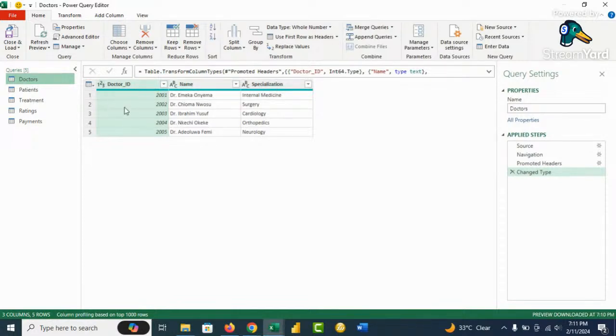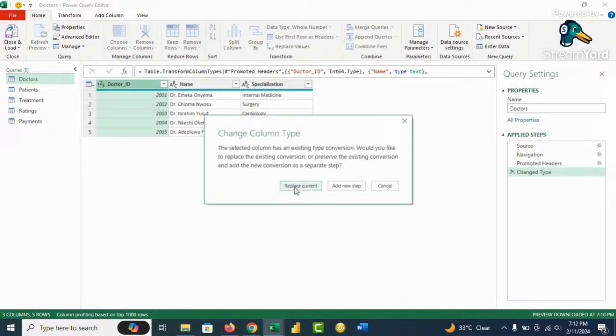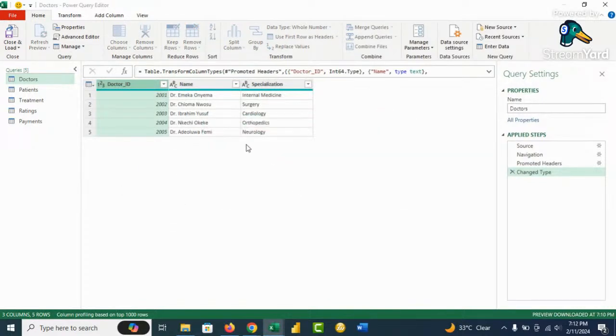What we'll do for all these tables, I've discussed it before, is that for your primary key, it is advisable to leave it as text. So I'll just change the primary key to text. Replace current, we say yes. Okay, we're okay with this.